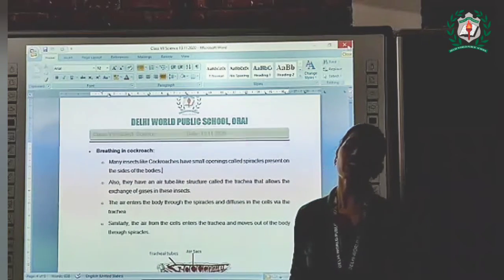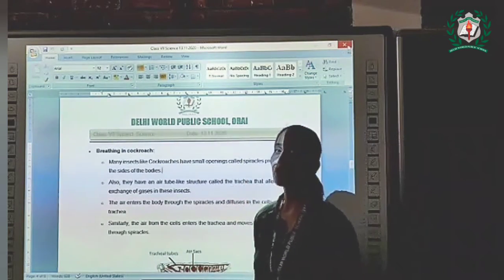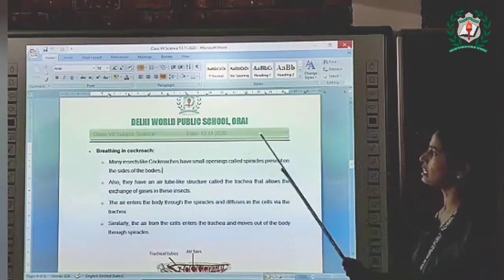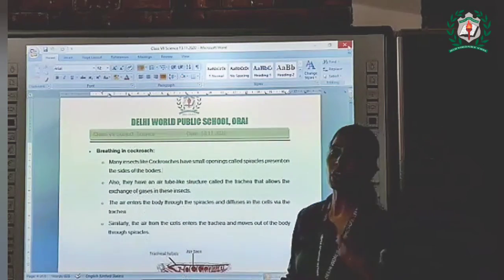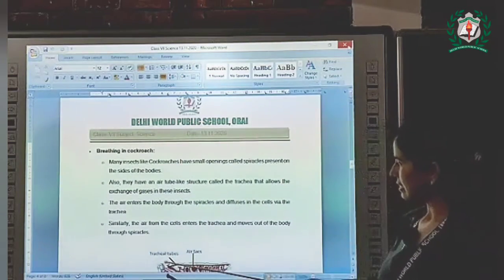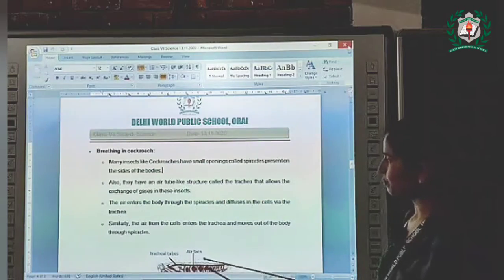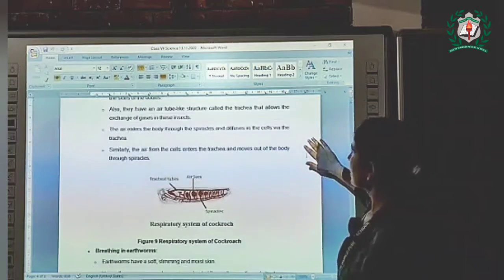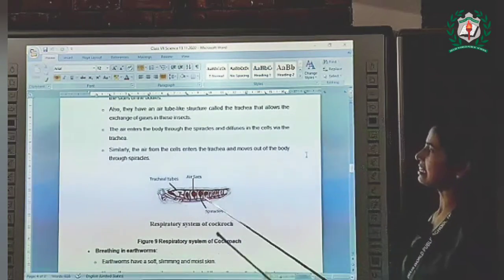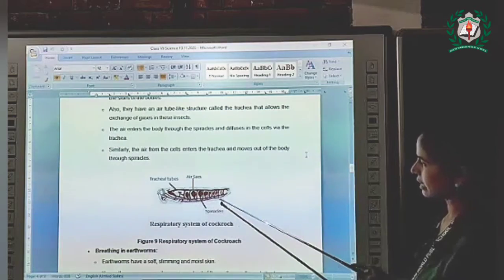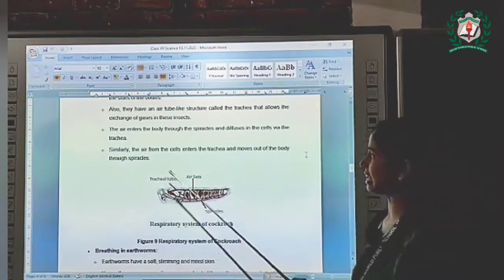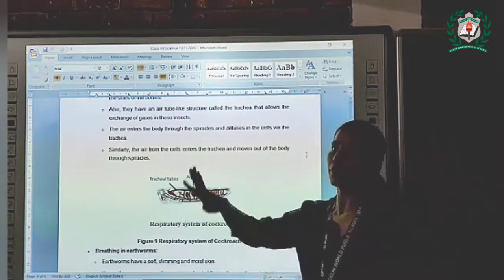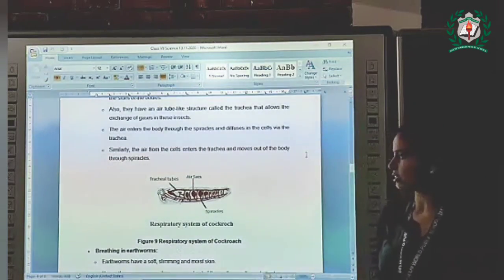Now we'll talk about the breathing of other animals like cockroaches. How do cockroaches breathe? Many insects like cockroaches have small openings called spiracles present on the sides of their bodies. They also have air-tube-like structures called tracheae, which allow the exchange of gases in these insects. These spiracles and tracheal tubes allow the gases to pass through their body. This is how cockroaches breathe.